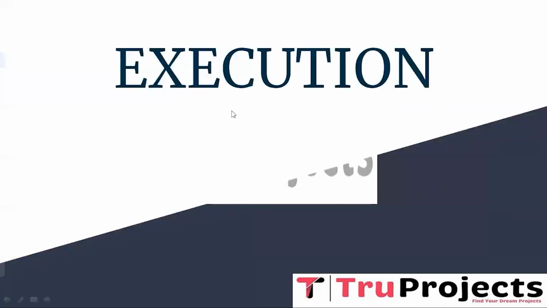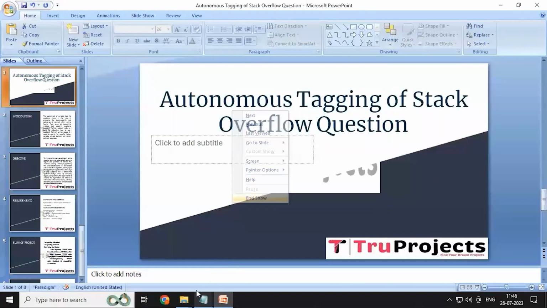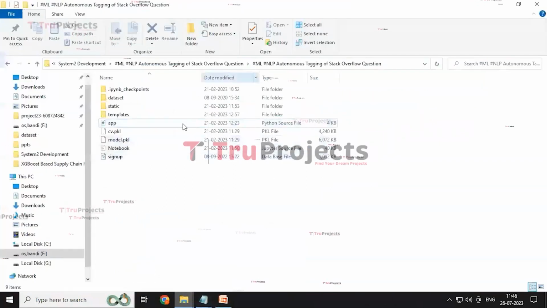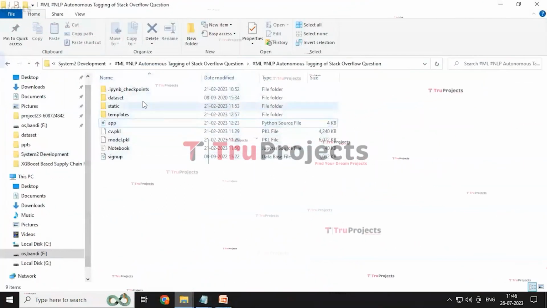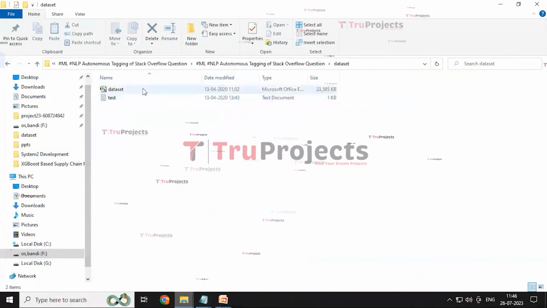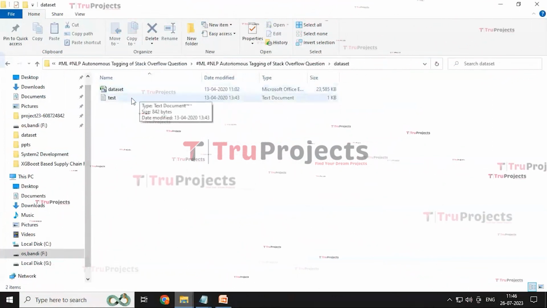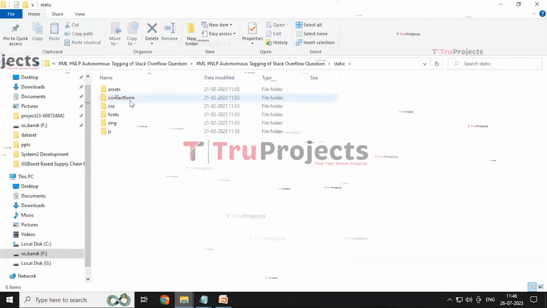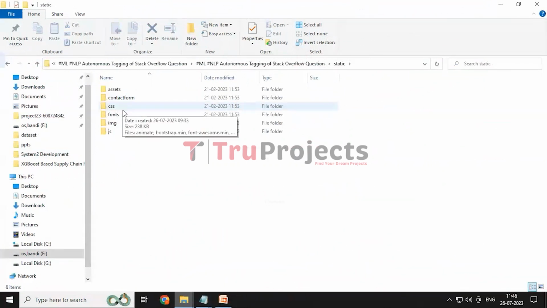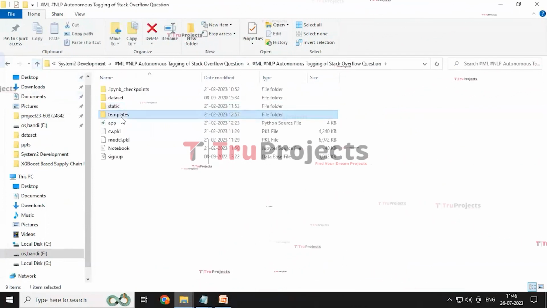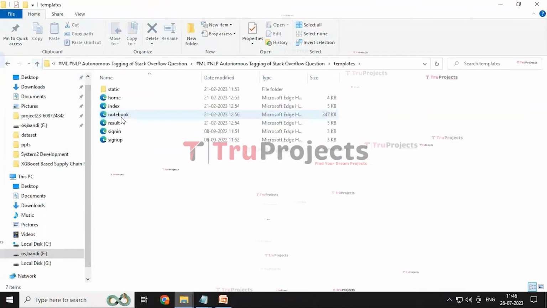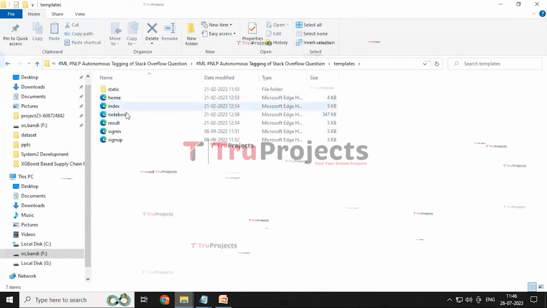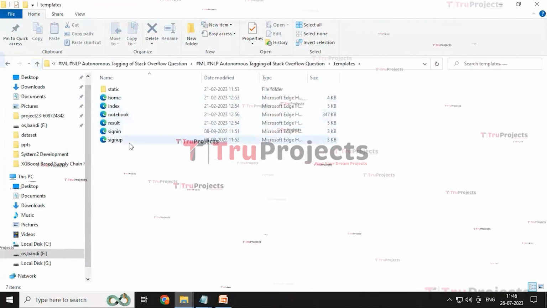And now the execution of the project. To execute the project, first we need to open the code folder. This is the code folder containing various files. The dataset folder contains the dataset and the testing dataset that are used in this project. The static folder contains various folders like CSS, JavaScript, font, assets and images. And the template folder contains the HTML documents. It includes home, index, notebook, result, sign in and sign up pages.